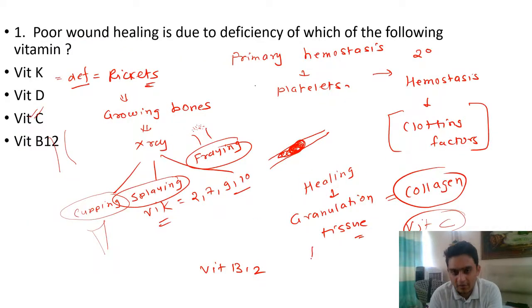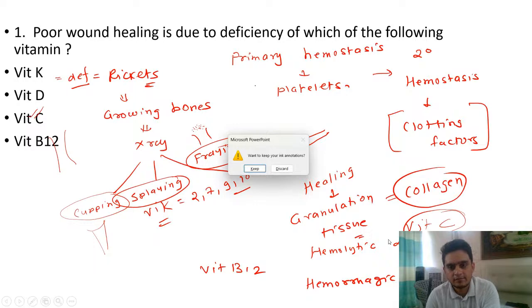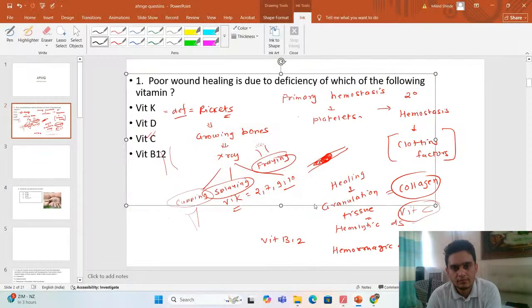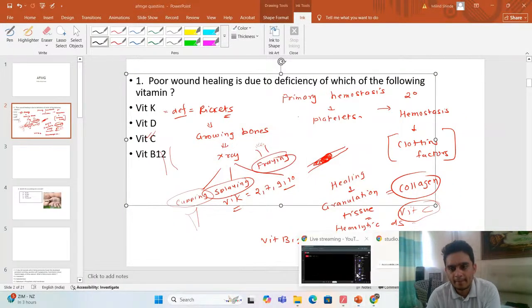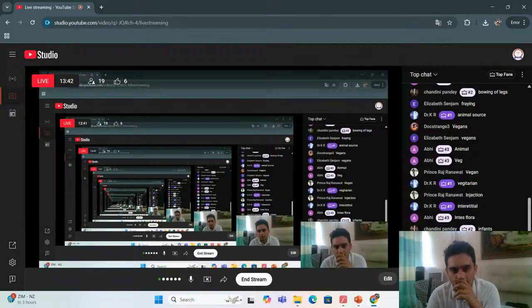The other disease that you have is hemorrhagic disease of newborn. So hemolytic disease, anyone? So hemolytic disease of newborn is caused by deficiency of vitamin E.